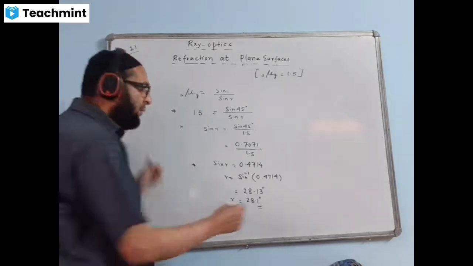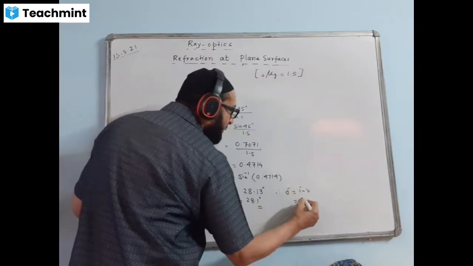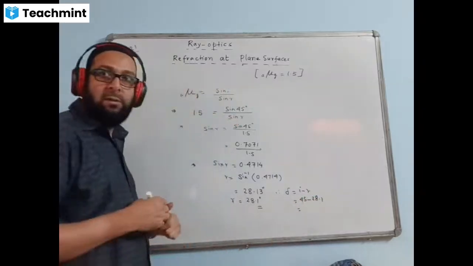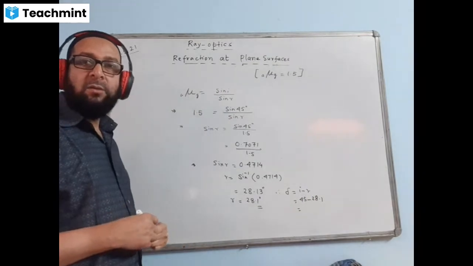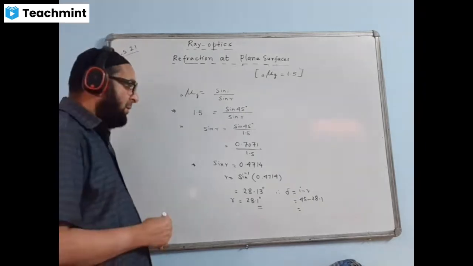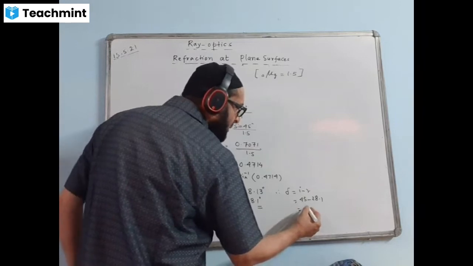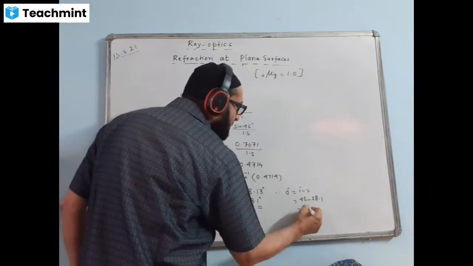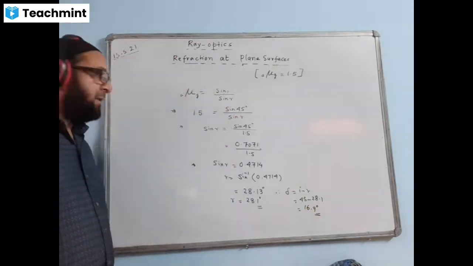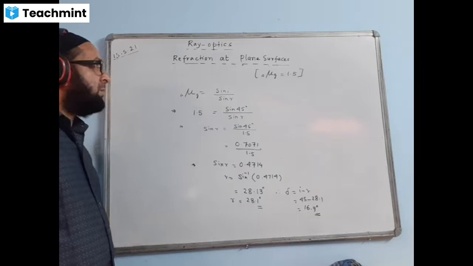Now we'll find delta value. Delta formula we have I minus R. I value is how much? Angle of 45 minus R value is 28.1. We subtract and get the answer. Delta you have to find, ultimately. I is the bigger angle and R is the smaller angle, so I minus R. What is the answer? You can share with me because I don't have calculator. 16.9 degree. Nearly 17 degree, but we write 16.9 degree. So this is how we'll do this problem.